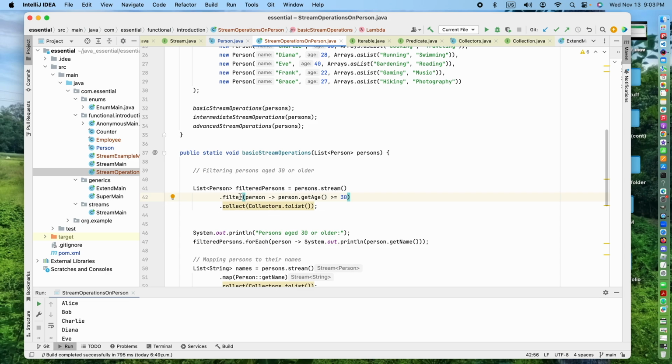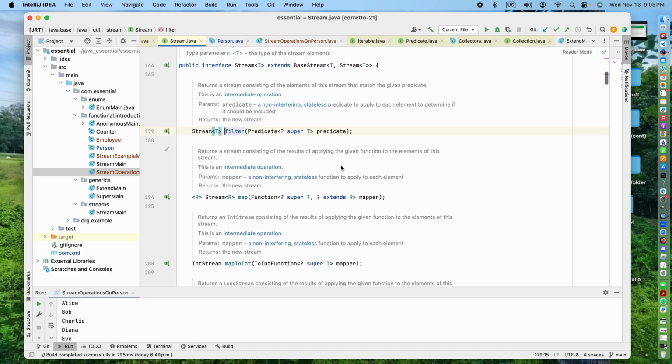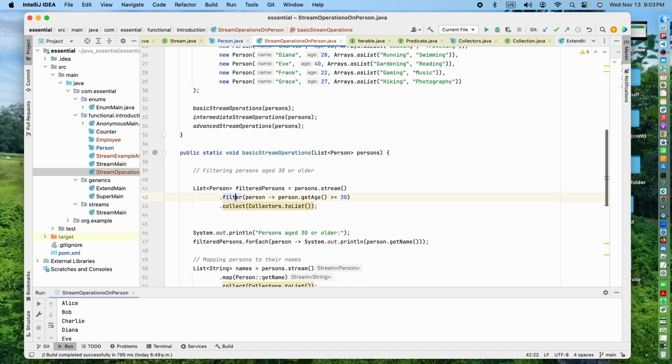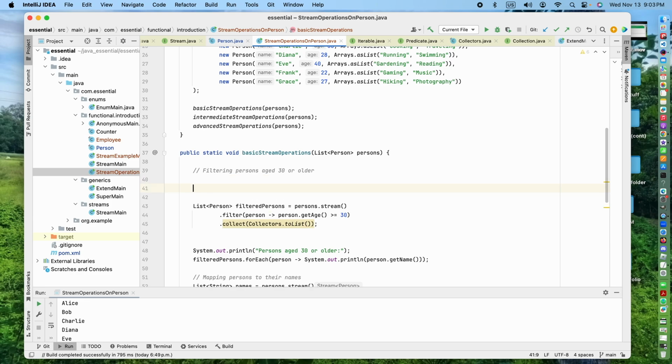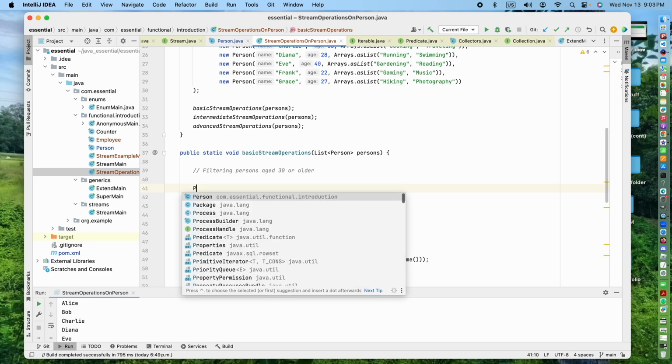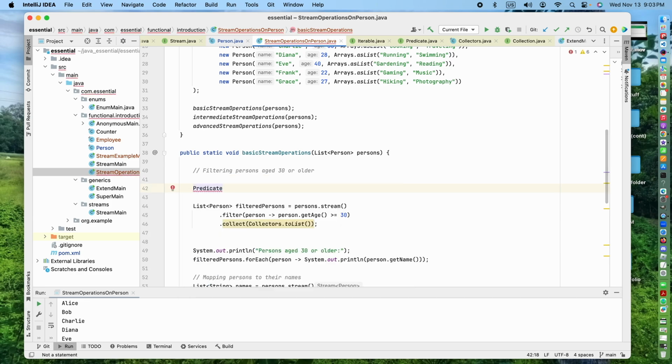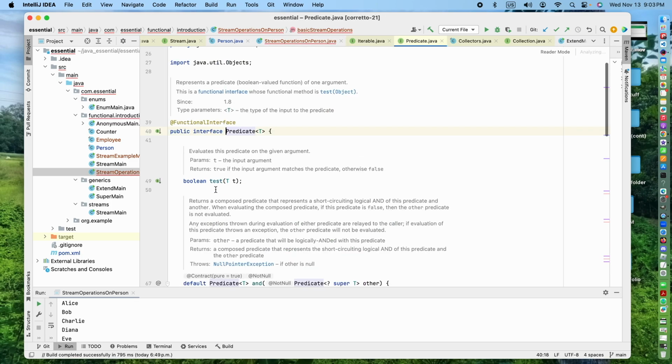Let me explain this one a little bit. This filter method is taking a predicate. If I want, for example, person get age, I also can do it like this. But see here, what does the predicate take? See here, the predicate takes a type.